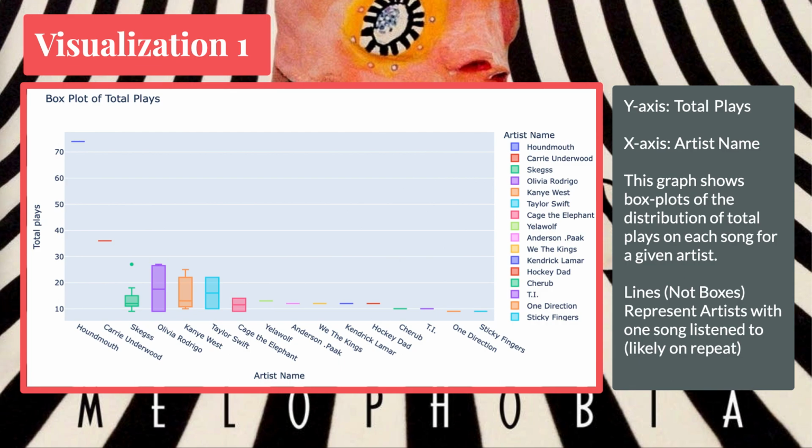The small line-like box plots indicate artists where a single song made up the entirety of her listening history. And all of these top 5 artists, like Olivia Rodrigo and Kanye West and Taylor Swift, they all have broader, larger boxes because she's listened to a broader range of all their music, and the range of how many times she's listened to it varies a lot more.